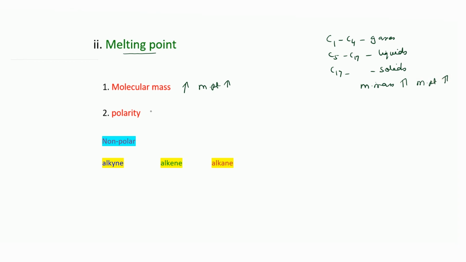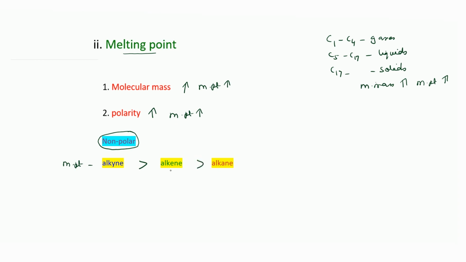So we'll go to polarity. As the polarity increases, melting point increases. But we know that alkanes are non-polar, since they have only carbon and hydrogen. So polarity will not work out in alkanes. But when you compare the melting points of alkyne, alkene and alkane, we can use polarity as the factor. So the polarity of alkyne is greater than alkene, which is greater than alkane. Therefore, the melting point of alkyne is greater than alkene, which is greater than alkane.